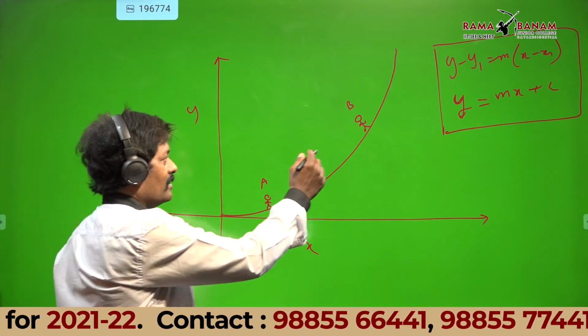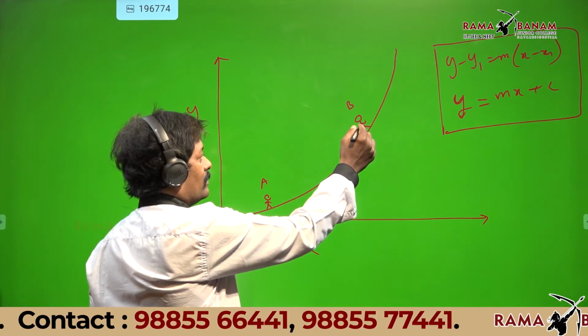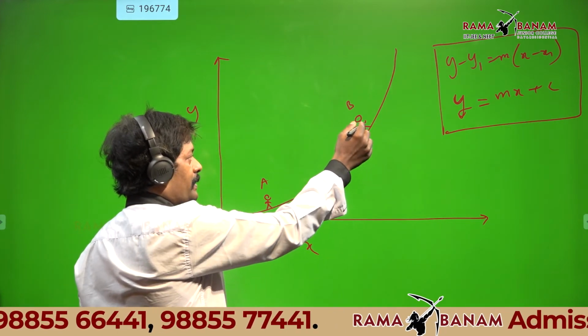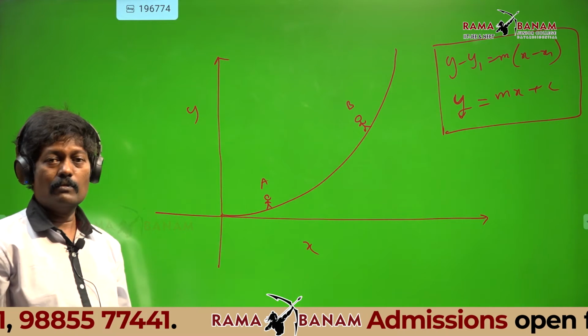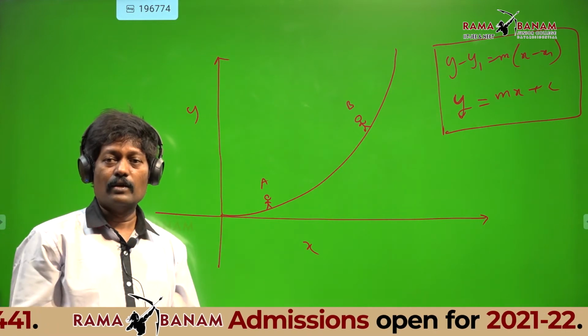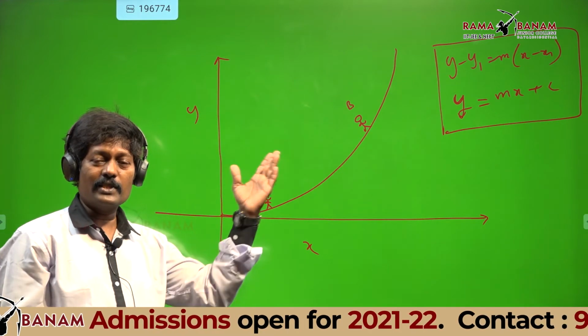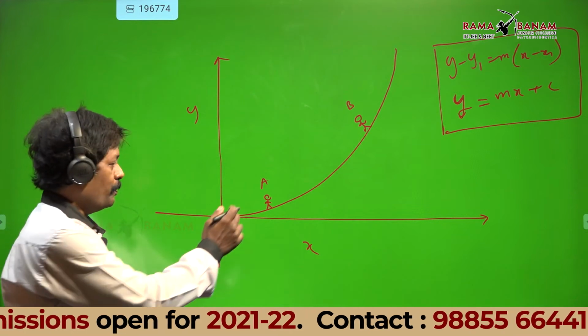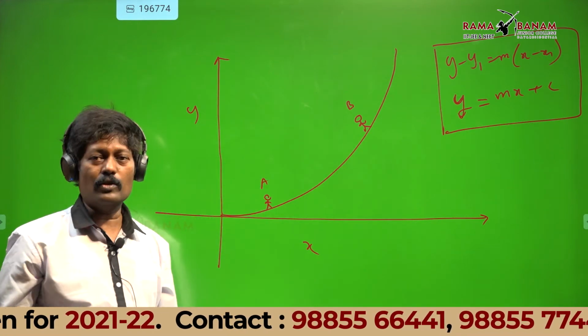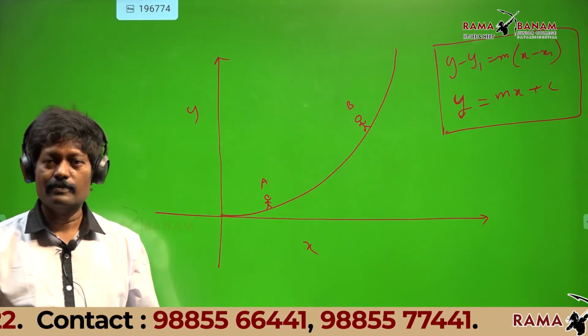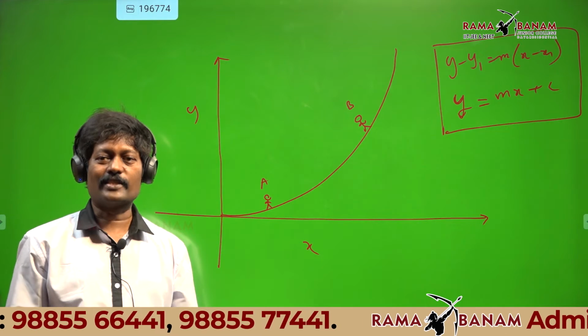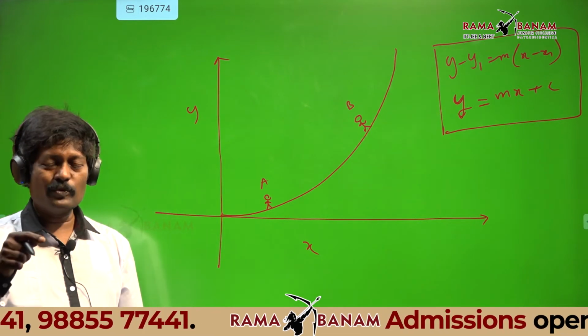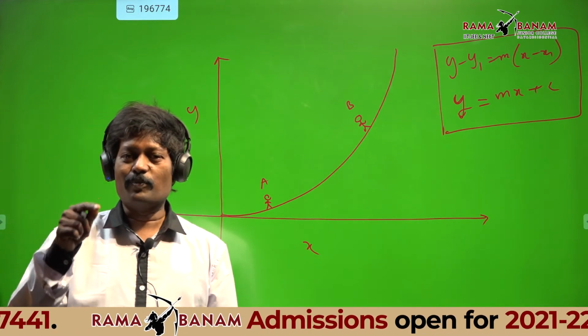But here, if I put one person at B, he will be more afraid. Why? The steepness is more. So, slope at A and slope at B are not the same.